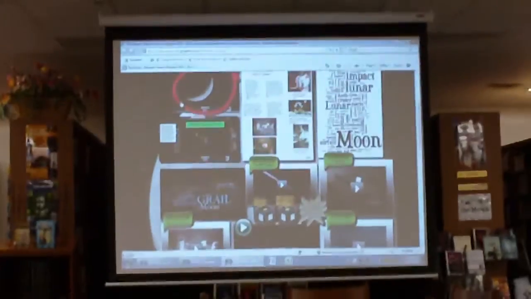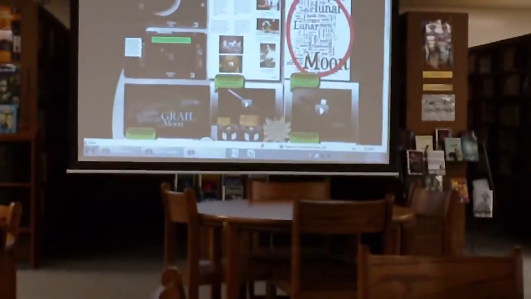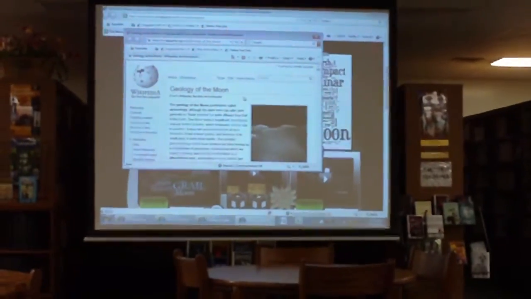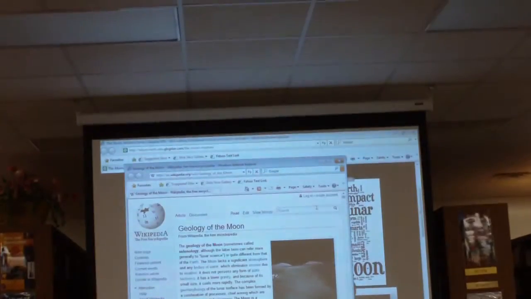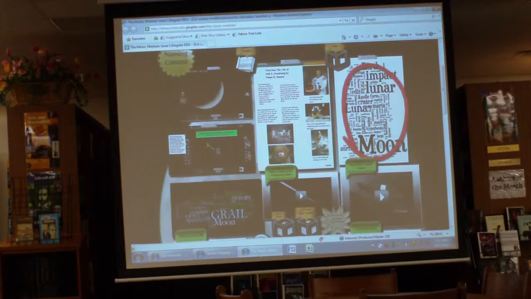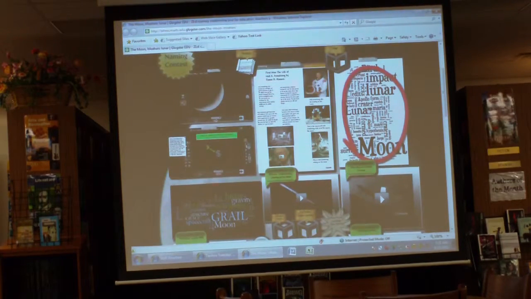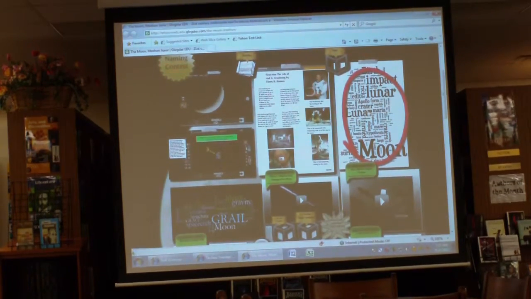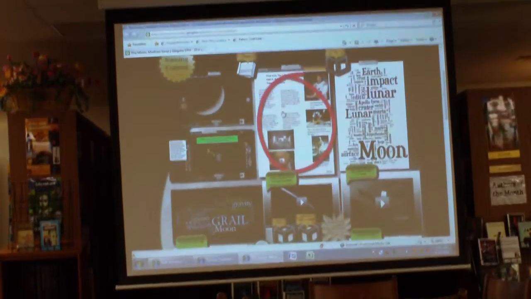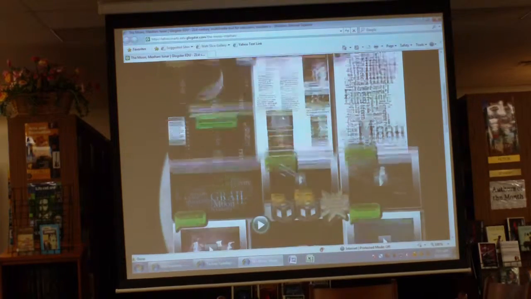He's also got these items where, when you roll over a link, it'll make a circle for it. So this is a link to a Wikipedia page about the geology of the moon. Interestingly enough, he used another tool called Wordle. I'm not sure if you guys know about that, but he took the entire article and dropped it into this program called Wordle, and it creates a graphic where the larger the word is, the more often it shows up in the picture. So he took that route and created a Wordle with this little history about lunar landing and that sort of thing.